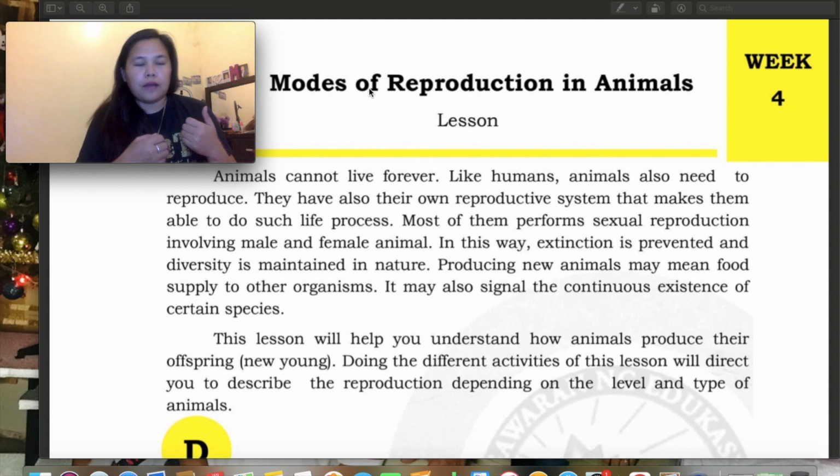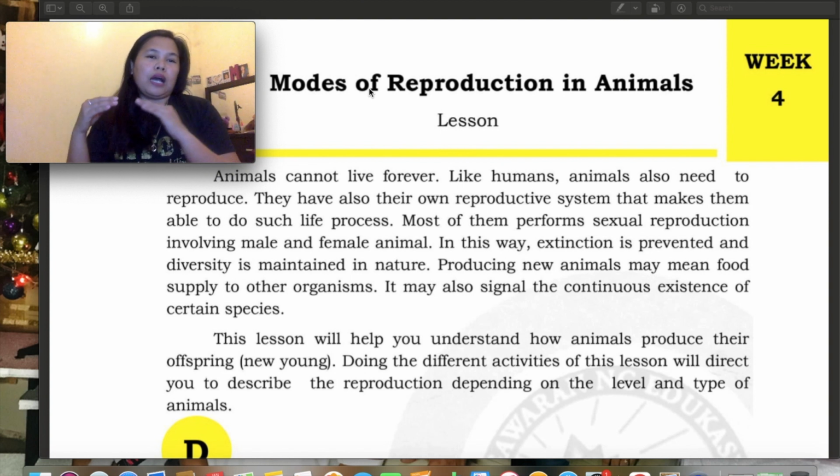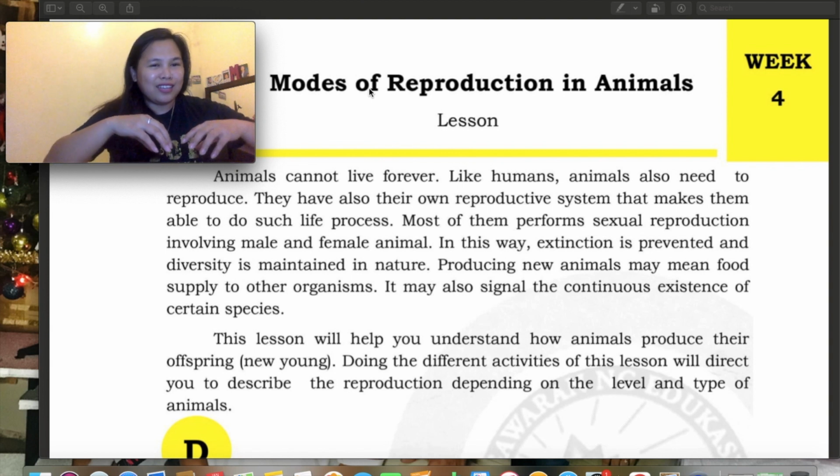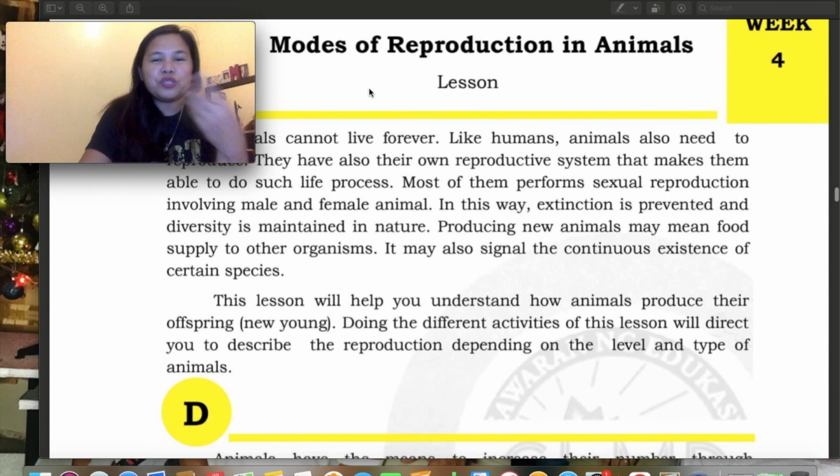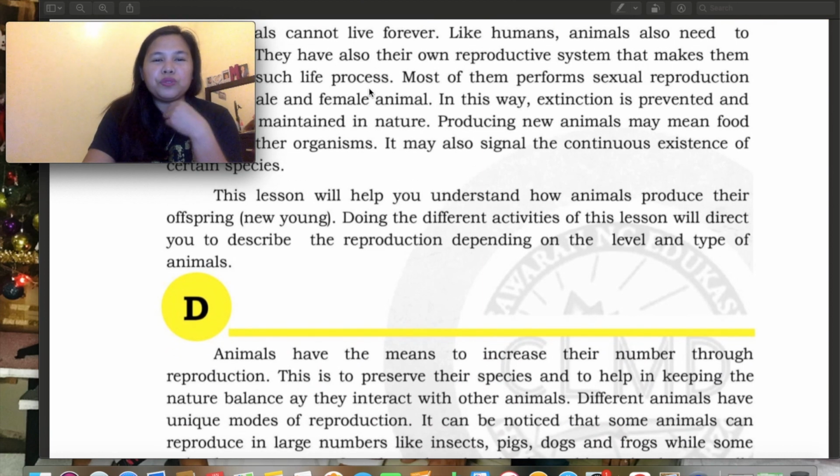organisms. Just like kung walang bubuyog, kapag unti-unti din mawala ang bubuyog, unti-unti din mawala ang tao. So, same as sa mga lamok, importante din sila, mga langaw, and everything. Basta, everything here na merong buhay sa Earth ay meron siyang role, meron siyang trabaho sa ating universe, sa ating Mother Nature, and all the fauna and flora land. So now, these lessons will help you understand how animals produce their offspring.